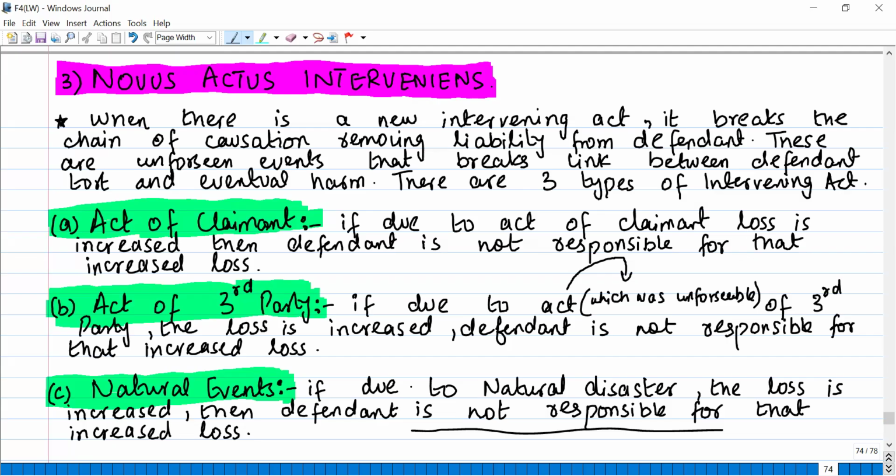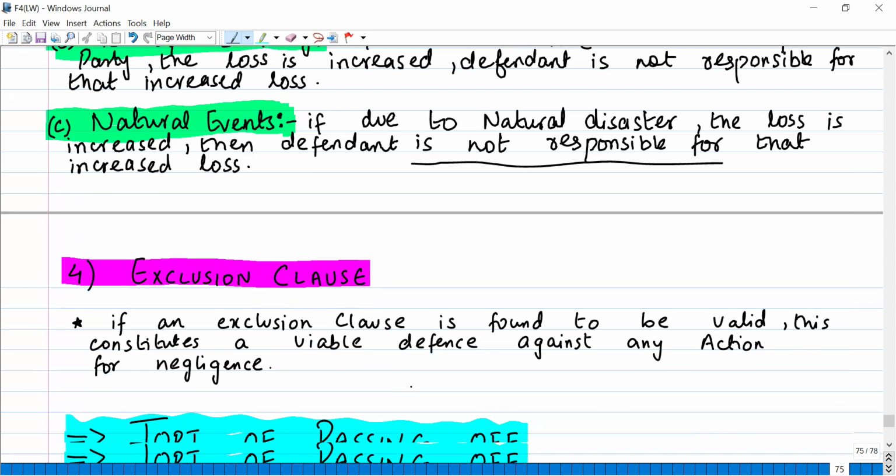Okay. So when an intervening act breaks the chain of causation, then after that intervening act, the extra damage or the extra loss that you get, the defendant is not liable for that.